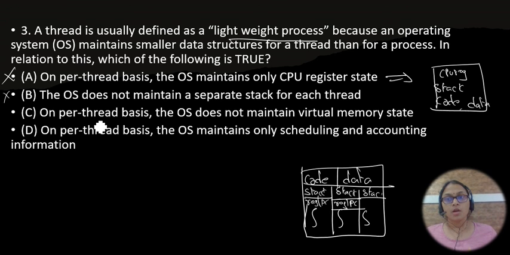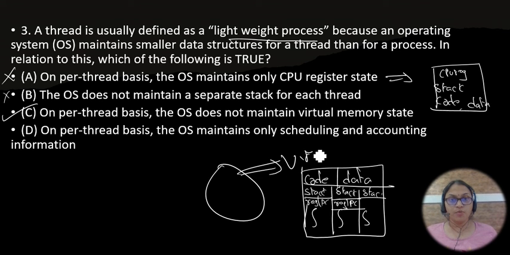Now coming to option C. On a per thread basis, the operating system does not maintain a virtual memory state. This is correct. Why? Because the thread shares the address space of the process, whereas virtual memory is concerned with the process only, not threads. Remember, student, virtual memory is focused only on the process.